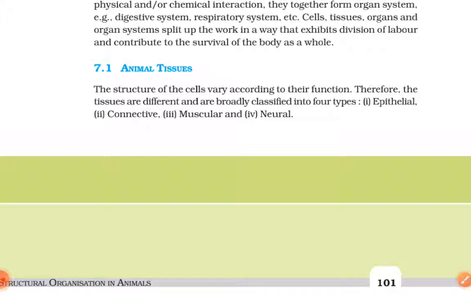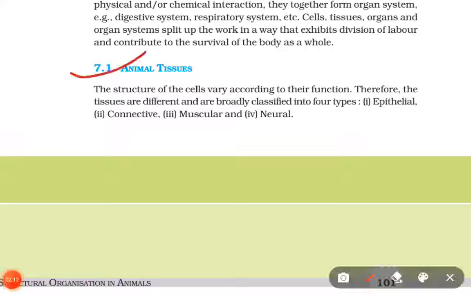7.1 Animal tissues. The structure of the cells varies according to their function. Therefore, the tissues are different and are broadly classified into 4 types. First, epithelial, second, connective, third, muscular, and fourth, neural.